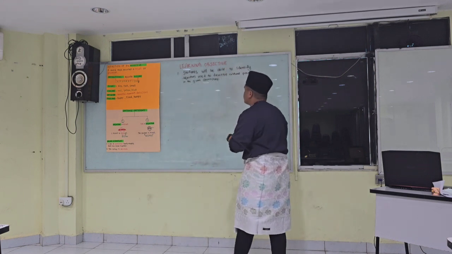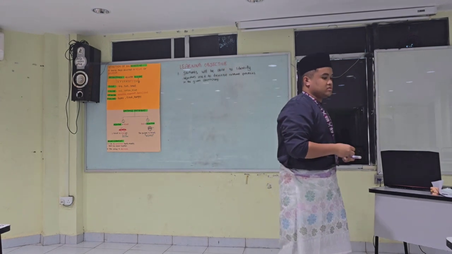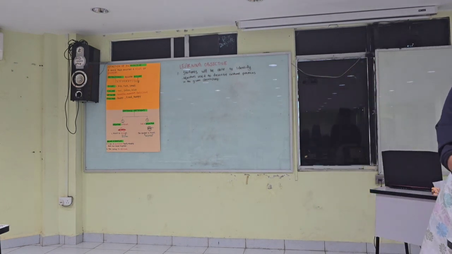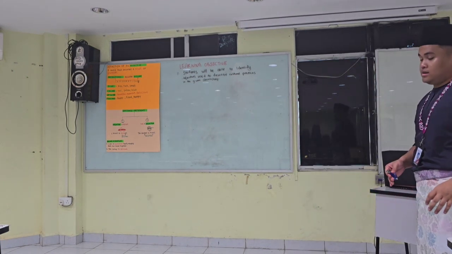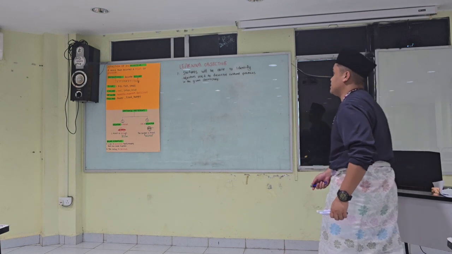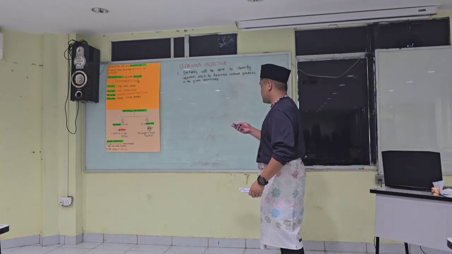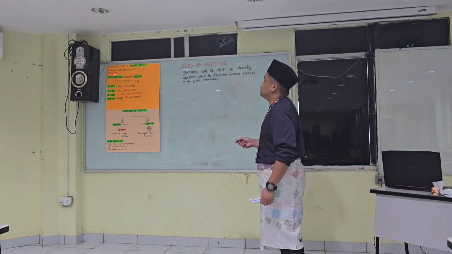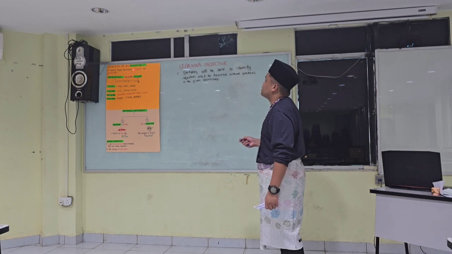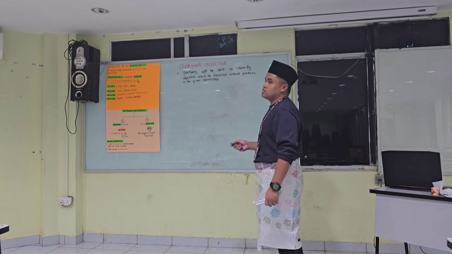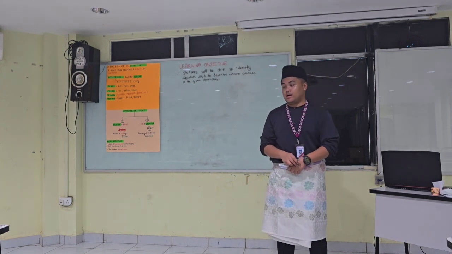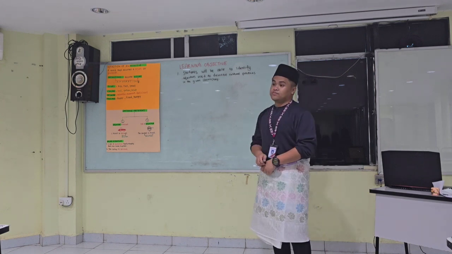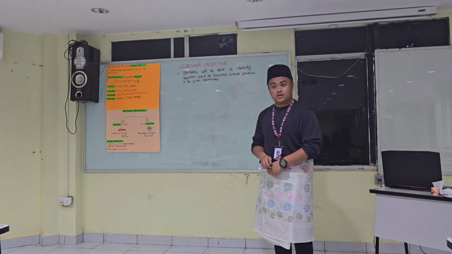Alright. Now let us move on to the lesson. So, what is the definition of an adjective? Can we read together? A word that describes a noun or pronoun. So what is a noun? As you know, a noun is like you, me.